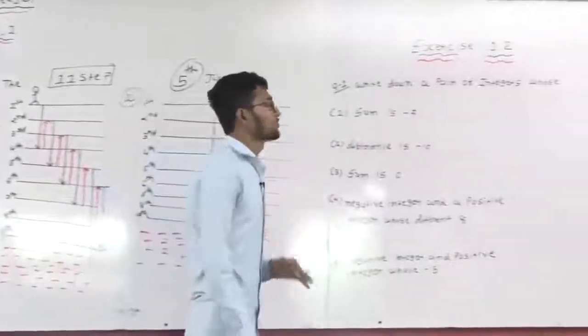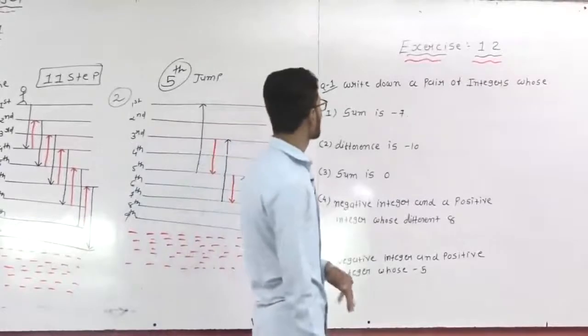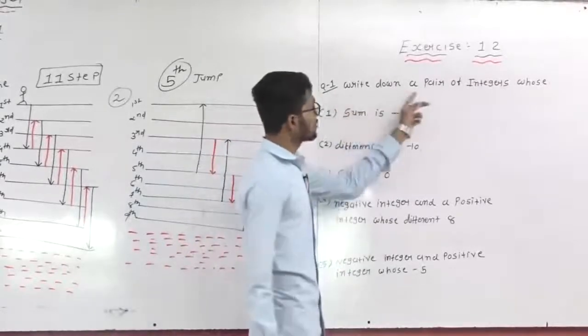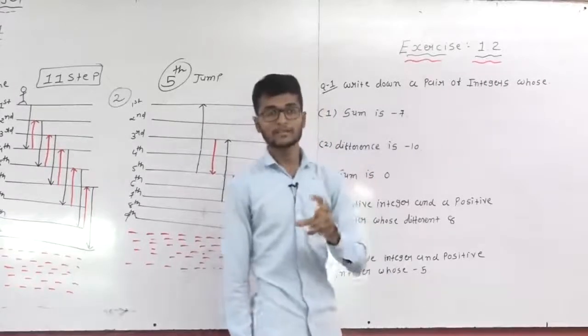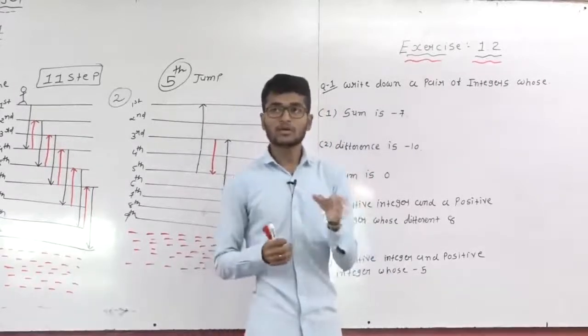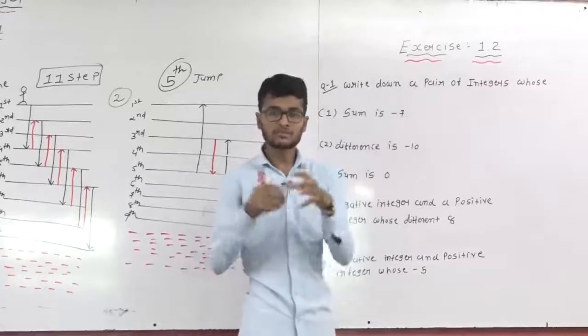Okay. Now our next exercise 1.2. In exercise 1.2, our first question: write down a pair of integers whose... It means here a pair is given. Pair means many types, more than one number. It means one type of pair.